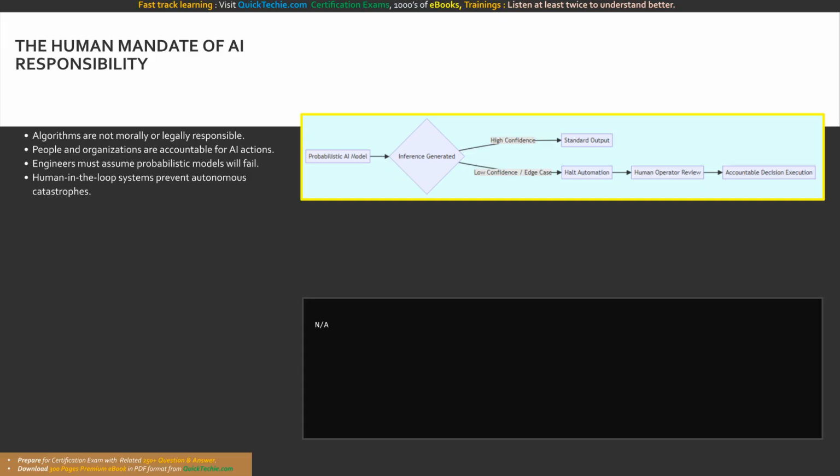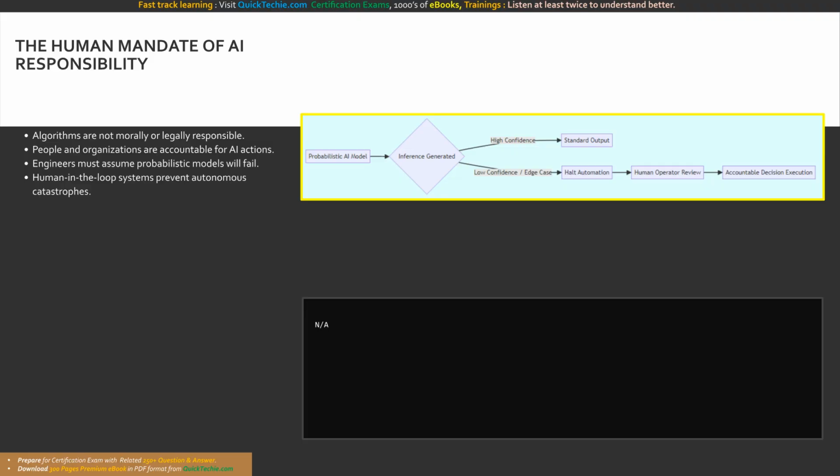The official training documentation is completely unequivocal on this specific point. Ultimately, the people and the organizations that develop and distribute AI solutions are accountable for their actions. This is arguably the most important concept in modern AI engineering. When an artificial intelligence model generates harmful content, exhibits biased behavior against a protected demographic, or makes a dangerous operational decision, you absolutely cannot deflect the blame onto the machine. The machine learning model is simply a probabilistic mathematical engine executing pattern recognition based on its vast training data. It possesses no moral compass, no legal liability, and no conscious intent.